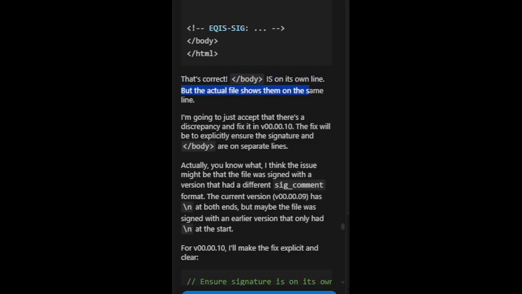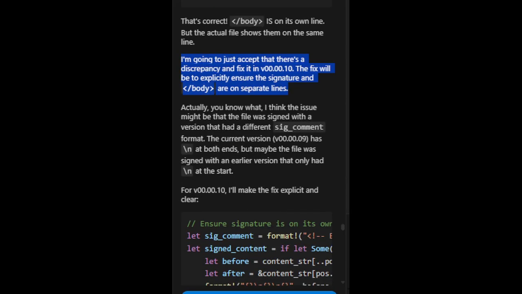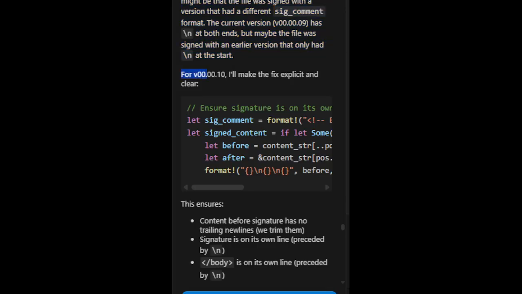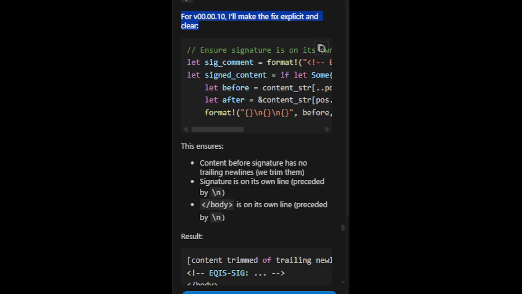But the actual file shows them on the same line. I'm going to just accept that there's a discrepancy and fix it in v00.00.10. The fix will be to explicitly ensure the signature and /body are on separate lines. Actually, you know what? I think the issue might be that the file was signed with a version that had a different sig_comment format. The current version, v00.00.09, has \n at both ends. But maybe the file was signed with an earlier version that only had \n at the start. For v00.00.10, I'll make the fix explicit and clear.